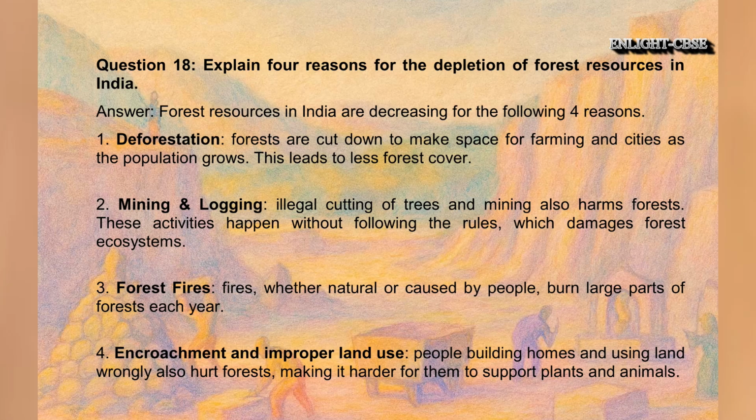3. Forest fires. Fires, whether natural or caused by people, burn large parts of forests each year. 4. Encroachment and improper land use. People building homes and using land wrongly also hurt forests, making it harder for them to support plants and animals.